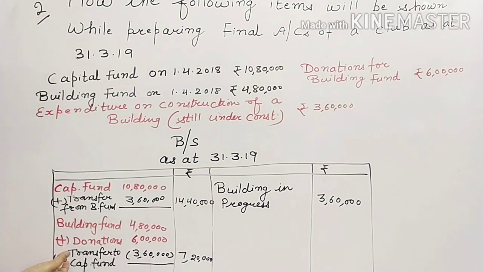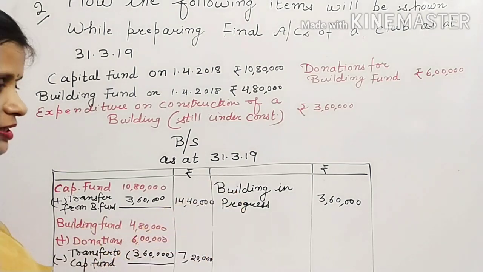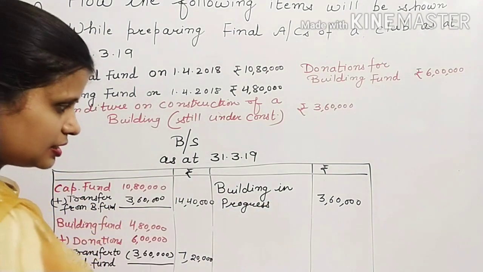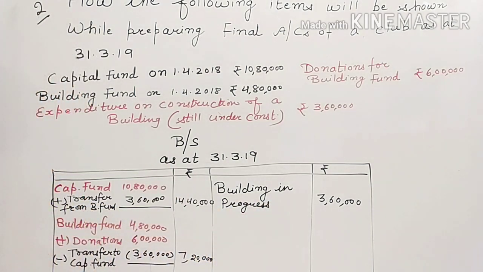Whatever you have spent, you will deduct from this side. But as it is the fund for capital assets, so if you will spend something, that will give you something in the form of capital asset. So that amount will be added to the capital fund. This is how you can proceed with the fund-based accounting.